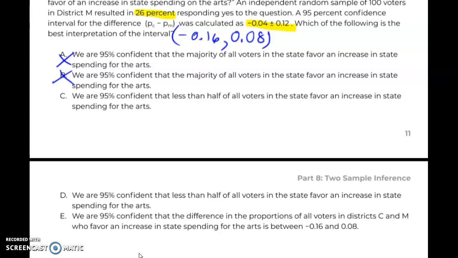And then the last one is we are 95% confident that the difference in proportion of all voters in districts C and M who favor an increase in state spending is between negative 0.16 and 0.08. Really what we're looking for is the difference in proportion between these two districts. We're not really looking at the entire state, and therefore that is a little more than we can say because we don't have that information.